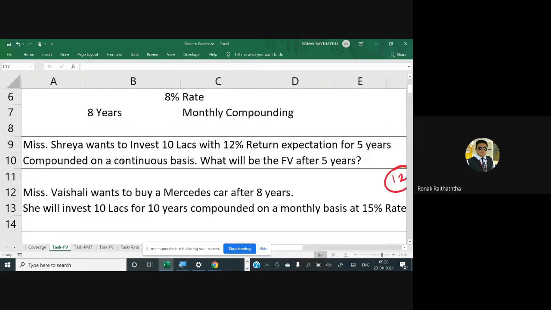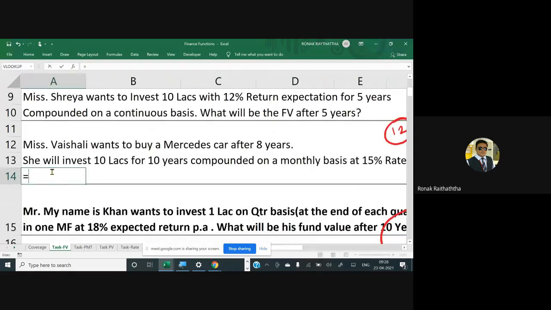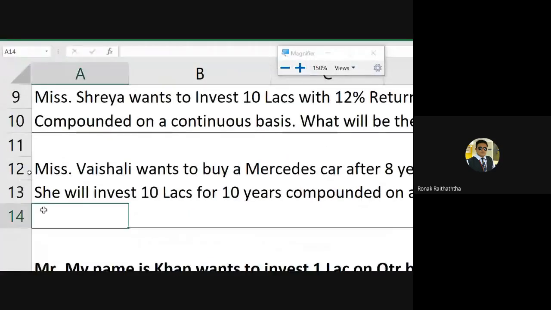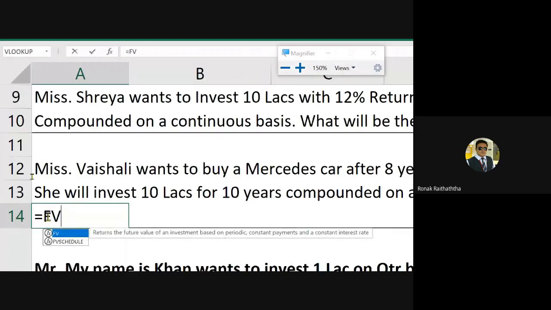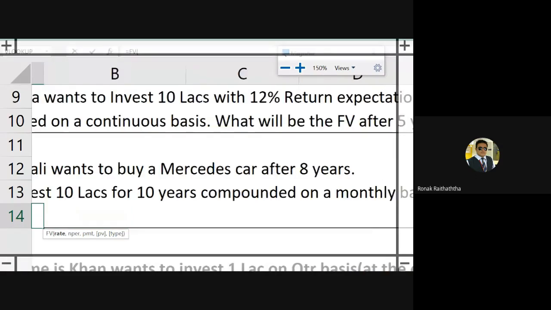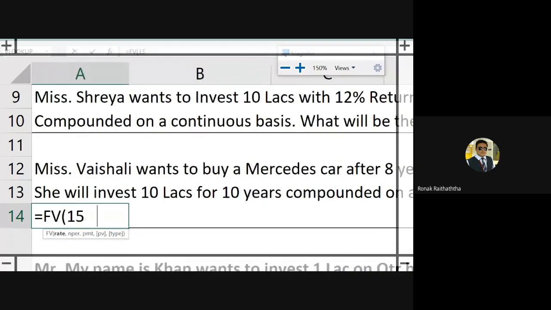Okay, let's move ahead. Here I am solving the question using equal to FV. Let me use the magnifier so the students get it in a better way. Equal to FV, opening the bracket. Now rate would be how much? She is expecting 15%. 15% is to be divided by 12, again in Excel as well, because this is compounded on a monthly basis, comma, number of periods. Can someone tell me what will be the number of periods if you can run your logic?